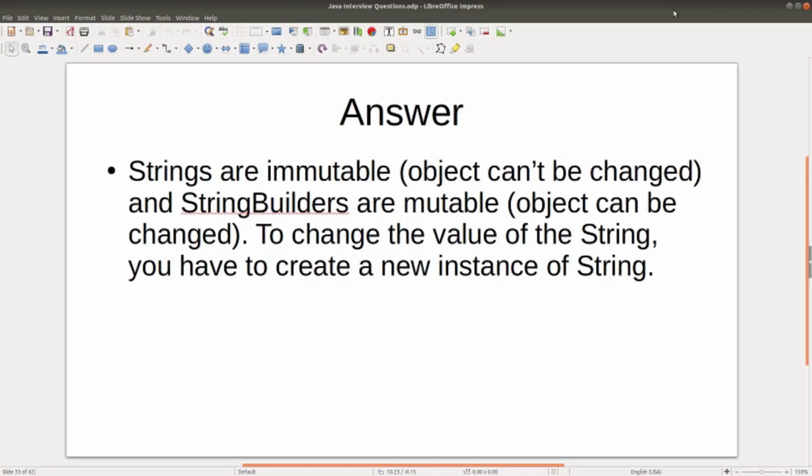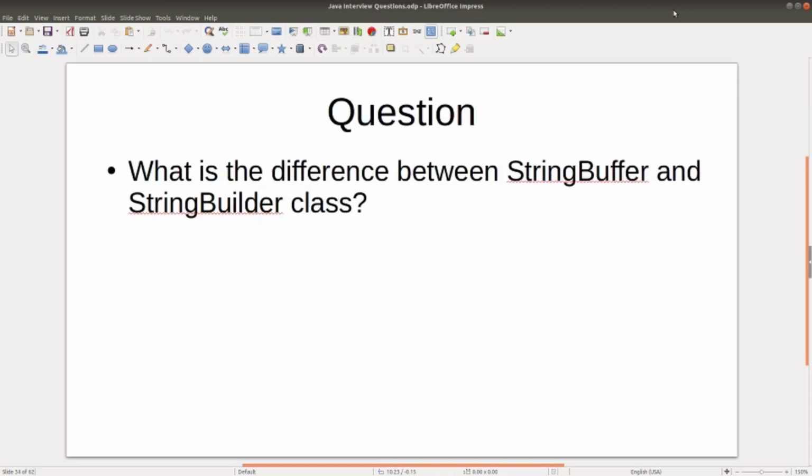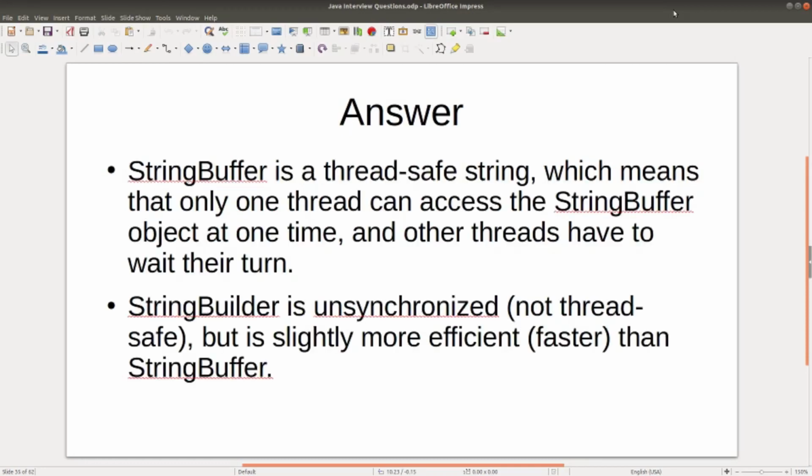To change the value of the string, you have to create a new instance of a string. Question: what is the difference between string buffer and string builder class? Answer: string buffer is a thread-safe string, which means that only one thread can access the string buffer object at one time, and other threads have to wait their turn. String builder is unsynchronized, which means it's not thread-safe, but is slightly faster than string buffer.